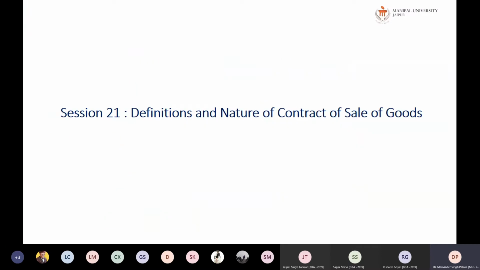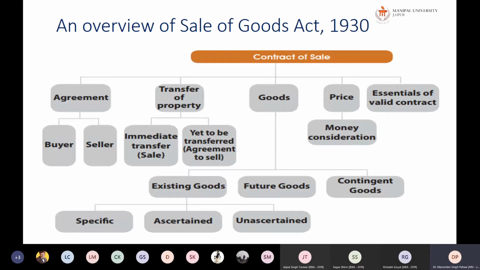This is session number 21, in which we will be discussing the definition and nature of the Contract of Sale of Goods today. As an overview of this act of 1930, there is an agreement, and by virtue of the agreement there is a transfer of property in goods. The most important thing is that only goods are dealt in. If services are there, it may not be covered under the Sale of Goods Act.